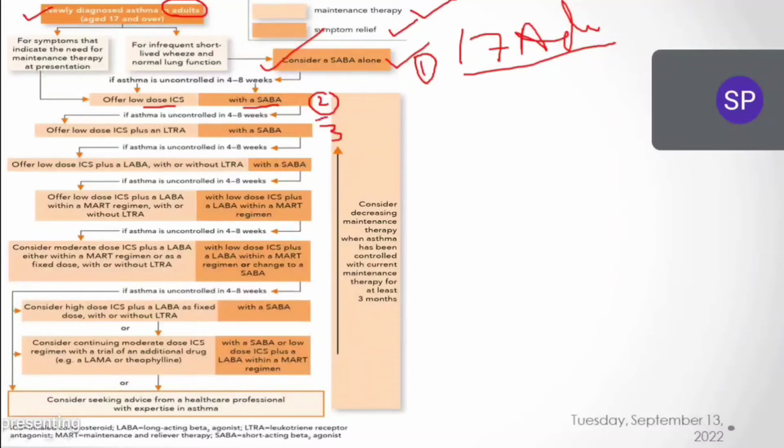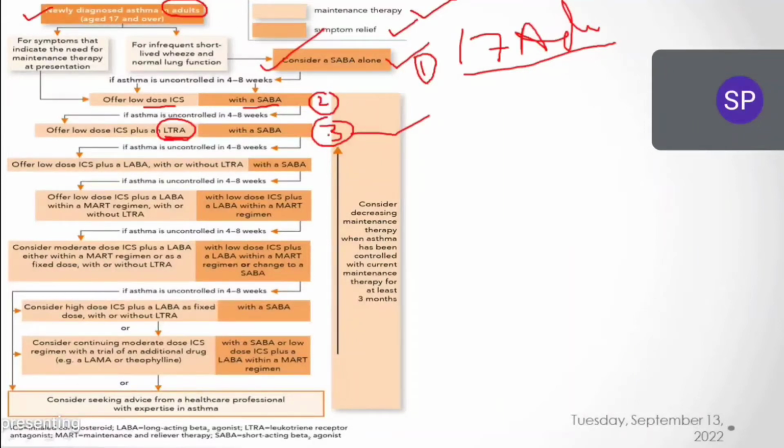third step. In the third step, what do we have? Along with inhaled corticosteroids, we are adding a leukotriene receptor antagonist. Leukotriene receptor antagonist is added in the third step. Now, these three drugs should be given for 4 to 8 weeks. And if this is controlled, then we have to stop here or continue this only. Initially, if SABA is working well, we continue this only. If it is not controlling, then we go with the next step, like that.